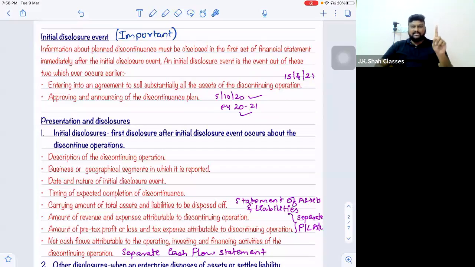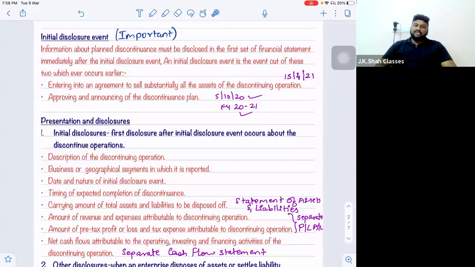Means to all the employees, to all the creditors, to all the debtors, right? To all the banks or financial institutions from whom we have taken the loan, to the respective stakeholders of that particular component of the enterprise, right? So you have to first approve it in the board of directors meeting and then announce. So approval and announcing both are important.